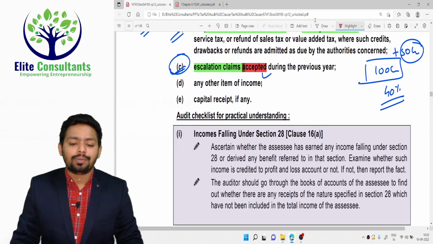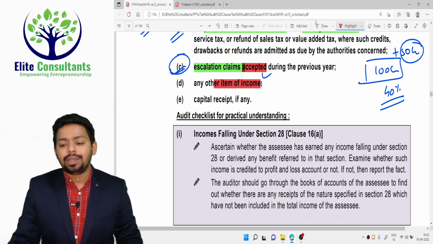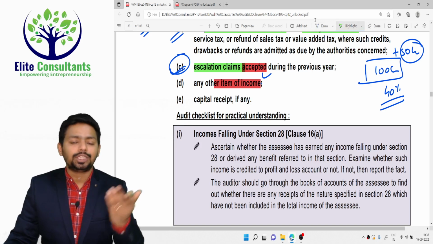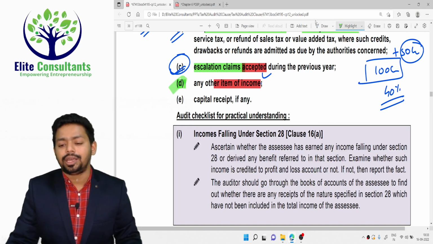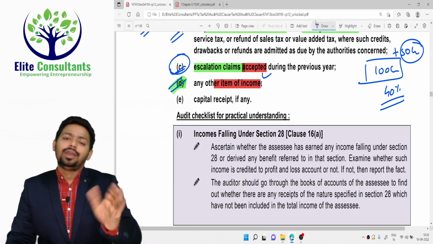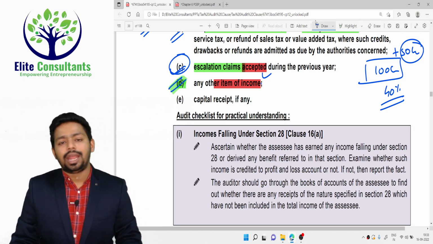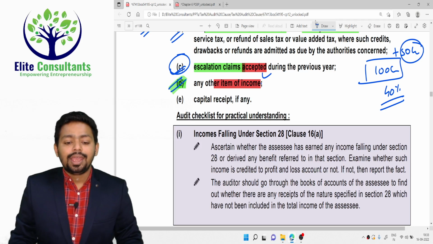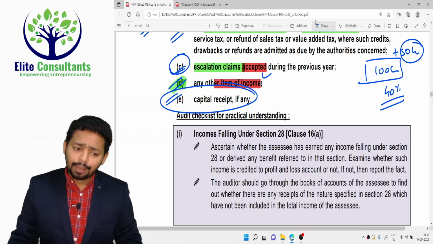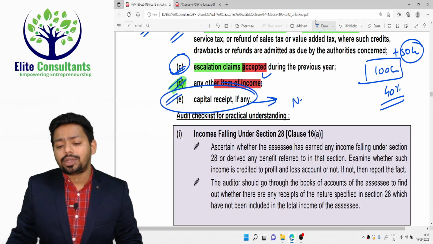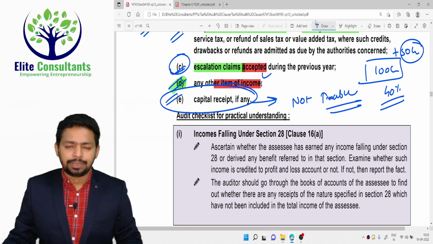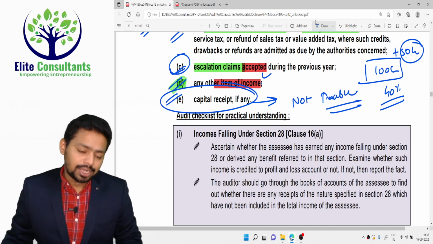Any other item of income, if there is some income but it is not credited by the assessee to the profit and loss account, you should disclose it here. Definitely when you are reporting here and the assessee has not credited, you can expect the assessee is going to get a scrutiny notice for sure. Any capital receipt. Now why are they talking about capital receipt? Because capital receipts are not taxable, isn't it? Usually capital receipts are not taxable. Only selected capital receipts are taxable.